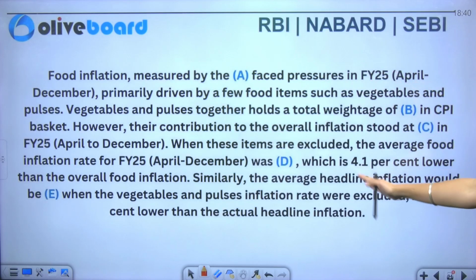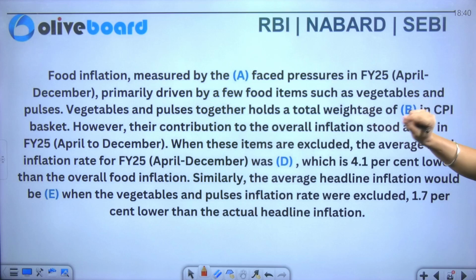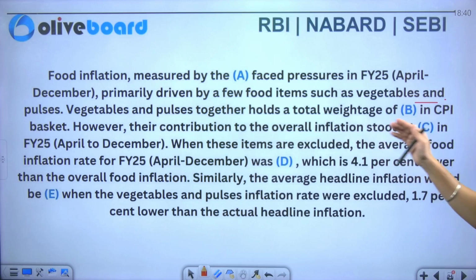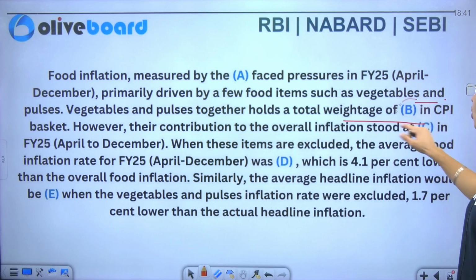You can see the paragraph in front of you. It is being said that food inflation measured by the A faced pressures in financial year 2025, April to December. Primarily driven by few food items such as vegetables and pulses. Vegetables and pulses together hold a total weightage of B in CPI basket.